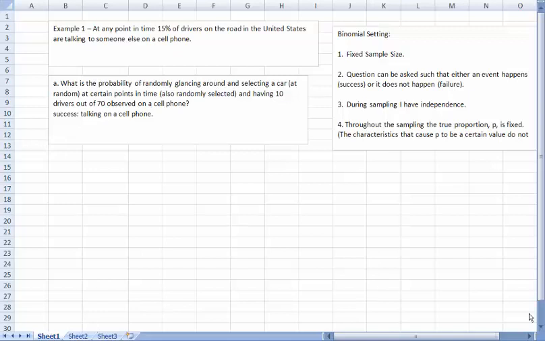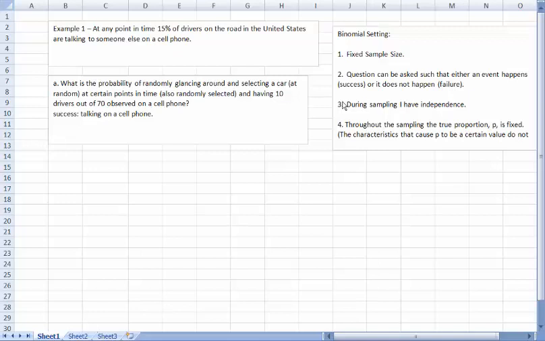Now, I don't want you to take this for granted. We need to check really quick, and we will. Let's see. Here's my binomial setting. Do I have a fixed sample size? Yes. It's 70. Question can be asked such either an event happens, success, or it does not happen, failure. Yes, success will be someone's talking on the phone. Failure will be I don't see someone talking on the phone. Perfect.